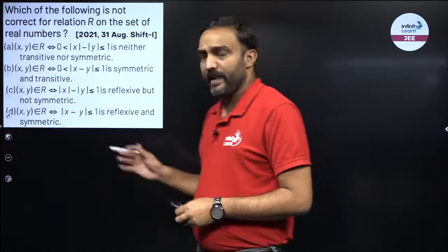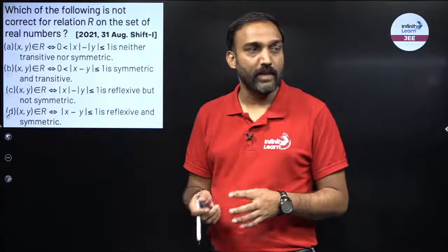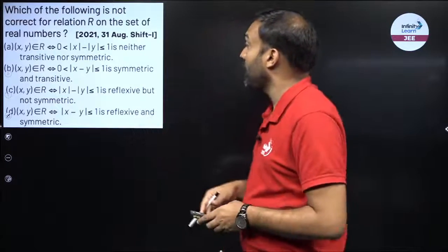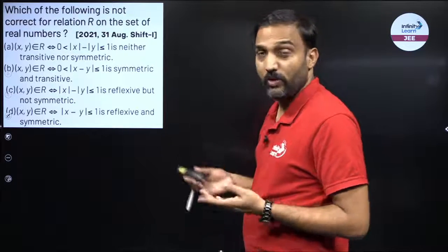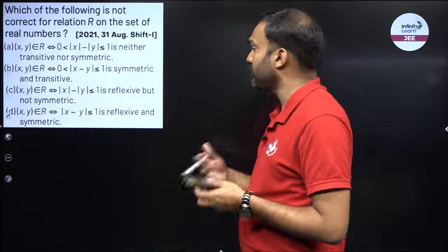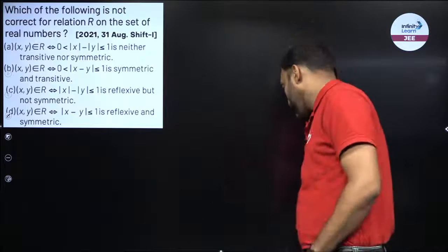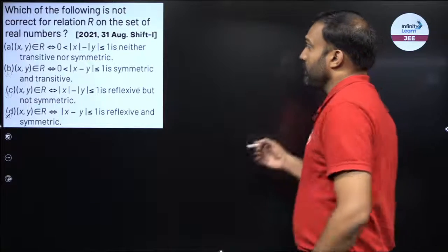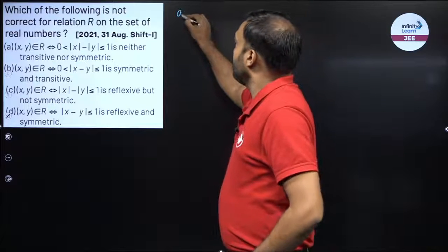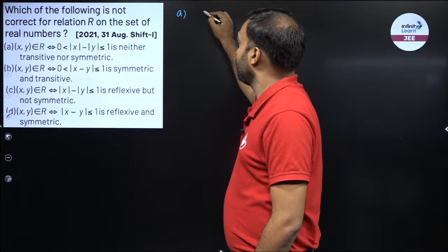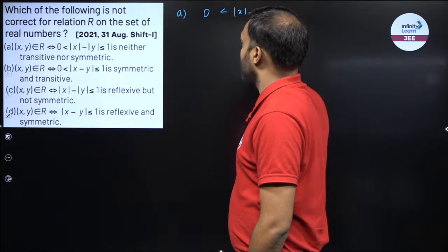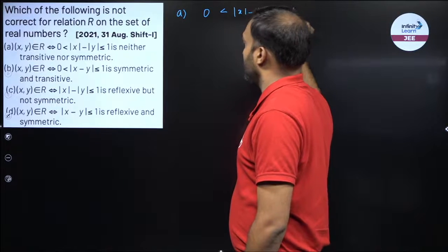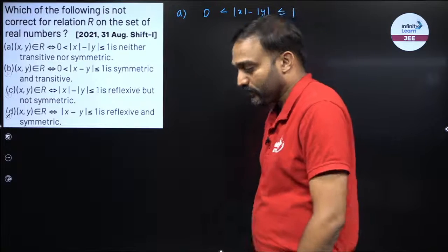Now we move on to the next example. In the next example, we have to find out the same thing. Right? Relation R is defined on the set of real numbers. We have 4 options. We have to check all the options, whether they are transitive, symmetric, reflexive, and so on. So we'll start with option A. It is the relation mod x minus mod y is less than equal to 1. It says neither transitive nor symmetric.